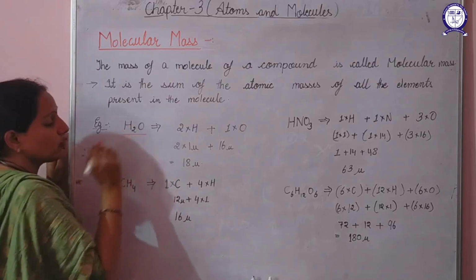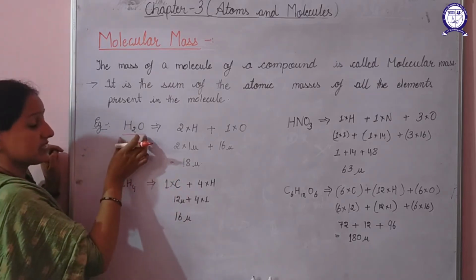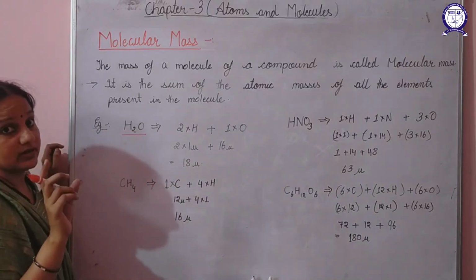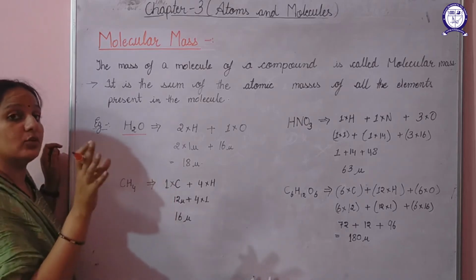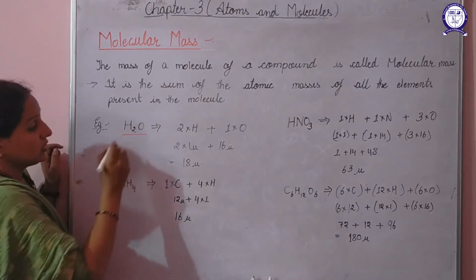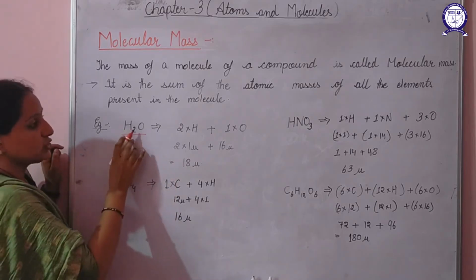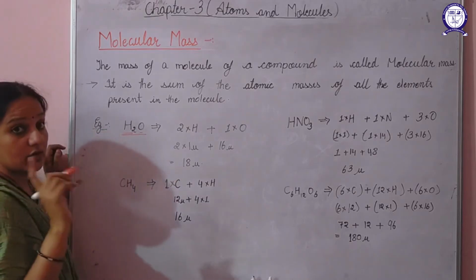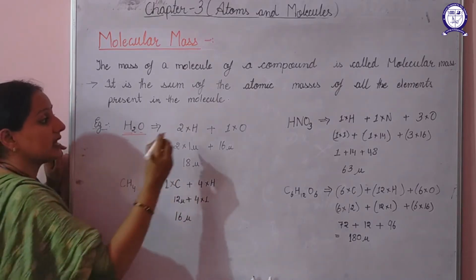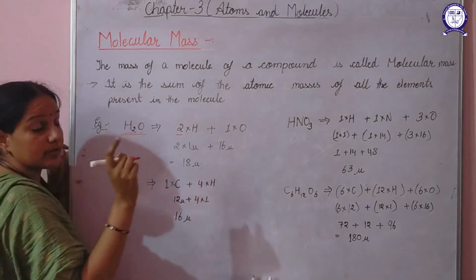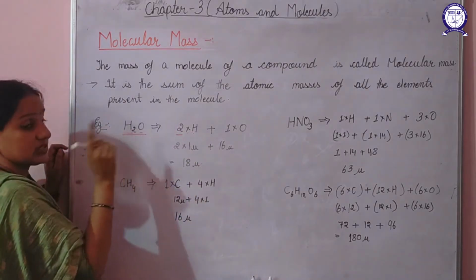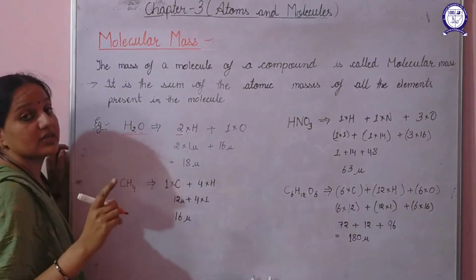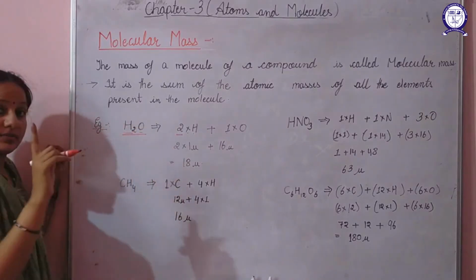If we talk about the water molecule, for calculating the molecular mass, first of all the molecular formula must be clear to us. If we know the molecular formula, then only we can calculate the molecular mass. The molecular formula for water is H2O. That means it is having 2 atoms of hydrogen and 1 atom of oxygen. So how will we calculate its molecular mass? 2 into the atomic mass of hydrogen, because hydrogen is having 2 atoms, plus 1 into the atomic mass of oxygen, because the oxygen atom is 1 only.